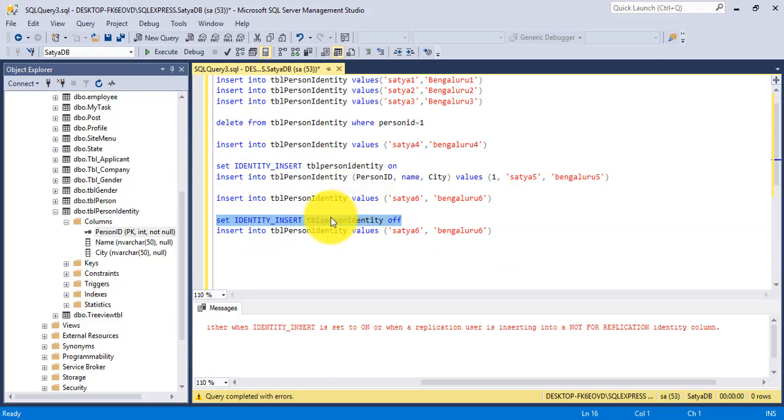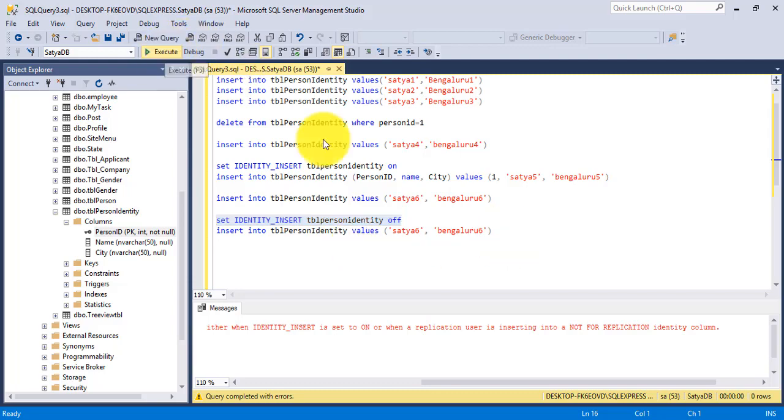So if you wish SQL Server to calculate the value, turn off the identity_insert. So I have turned off the identity_insert of table person identity. If you want SQL Server to calculate the value of person ID, instead of passing the values manually for person ID column.